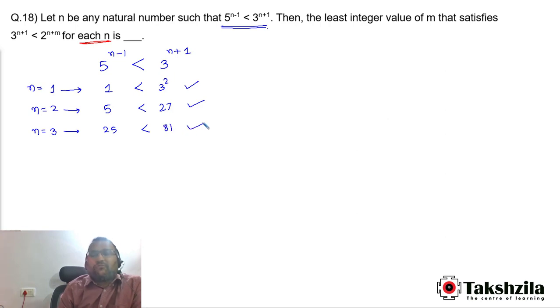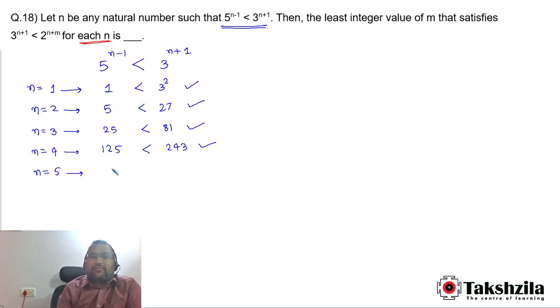This is also fine. 25 less than 81. अगर हम n is equal to 4 पुट करेंगे यहाँ पे तो ये हो जाएगा 125 is less than 243. This is also fine. अगर हम n is equal to 5 पुट करेंगे, 5 to the power 4 आएगा 625, 3 to the power 6 आएगा 729. This is less than, yes, this is also fine.